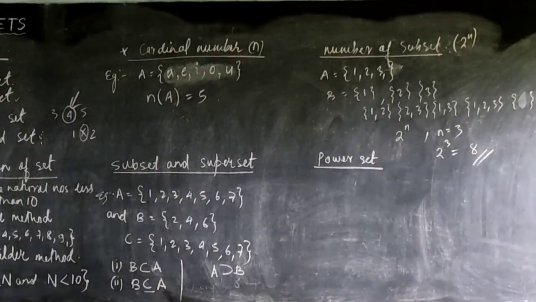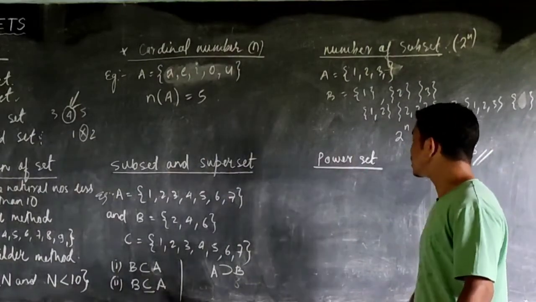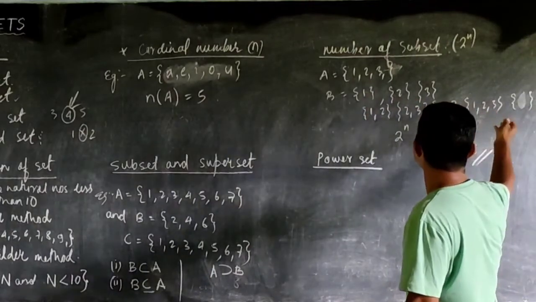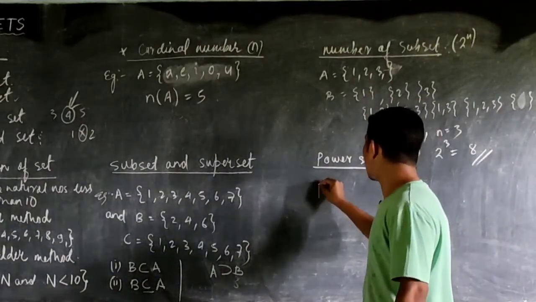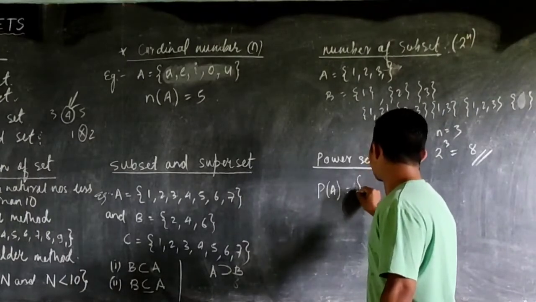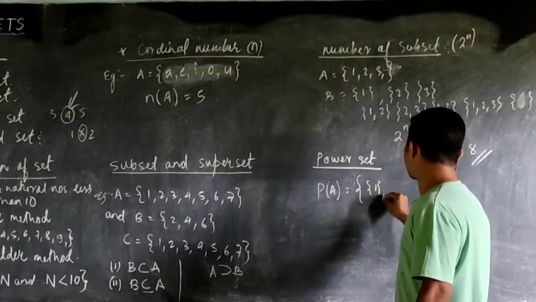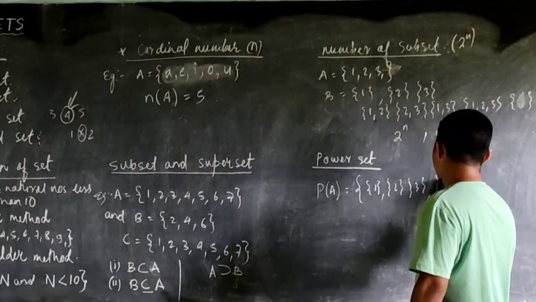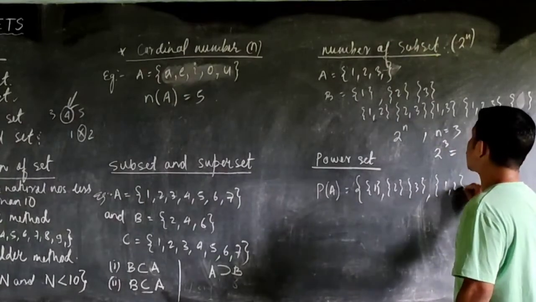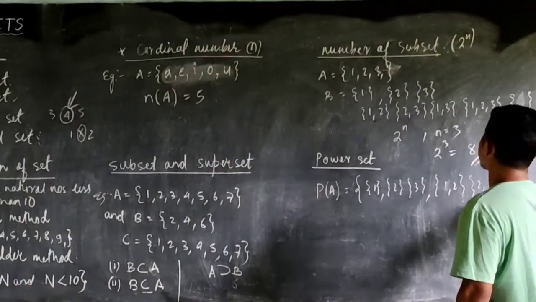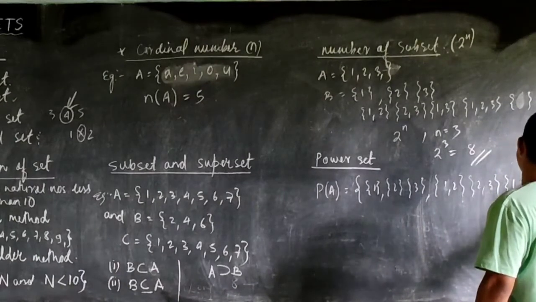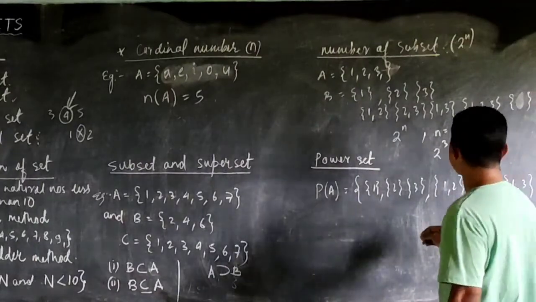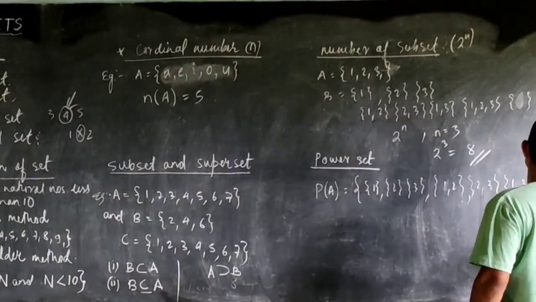So last we have is the power set. So what is a power set? The power set is a set that is formed by combination of all the subsets. So the power set of A can be written as 1, then 2, then 3, then 1 and 2, and then 2 and 3, and then 1 and 3, and then 1, 2, 3, and finally an empty set. And each of these elements must be separated with commas.